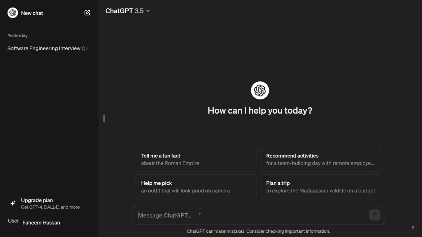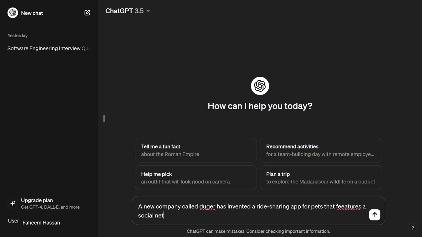Okay, first of all, I will type here: a new company called Duggar, not Uber, but Duggar. And we are supposing that this company will provide pick and drop services to animals. Has invented a ride sharing app for pets that features a social network.